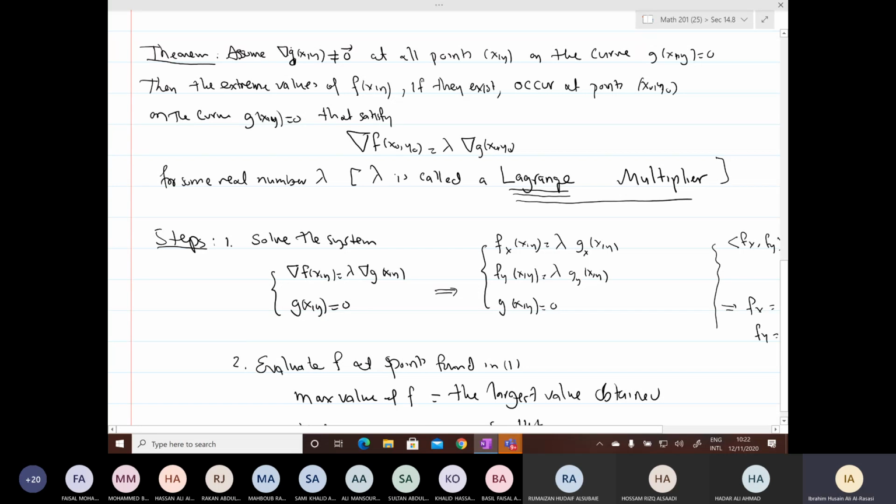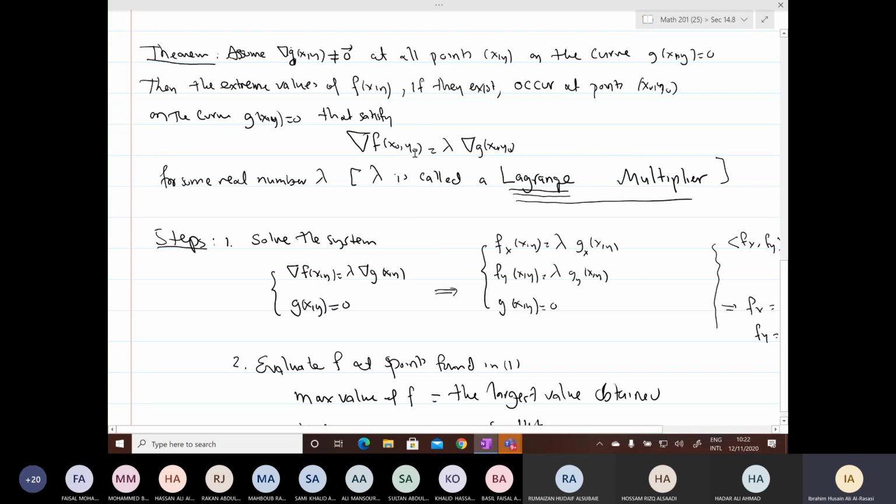You have nothing similar to this in Math 101. The second point, the proof of this theorem is not easy, so we cannot really explain it in a nice way. This theorem just describes the solution, and from it we get a procedure for the solution.